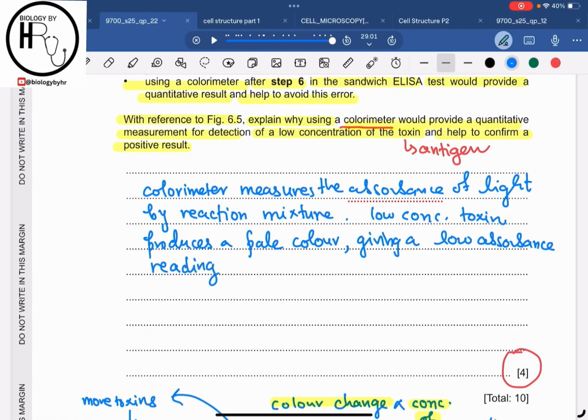It is not giving a negative reading, right? If there is a color change, even a small one, it will be counted as a positive result, but with a low absorbance reading. So the different absorbance readings distinguish a low positive result from a negative result.